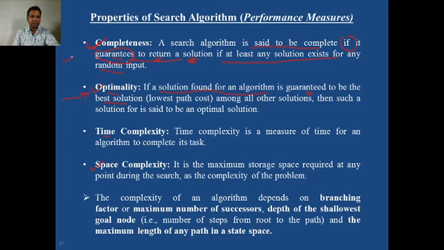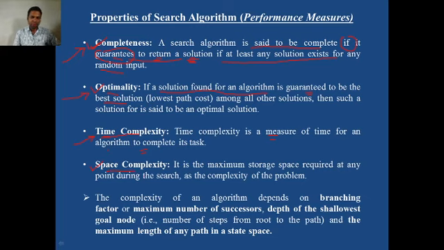So we always check whether our search algorithm is optimal or not. We always check whether our algorithm is complete or not. Time complexity is a measure of the time an algorithm takes to complete the task. How much time is required to complete the task? So this parameter is also important and it is very simple to understand.